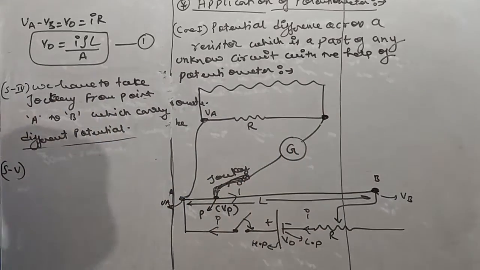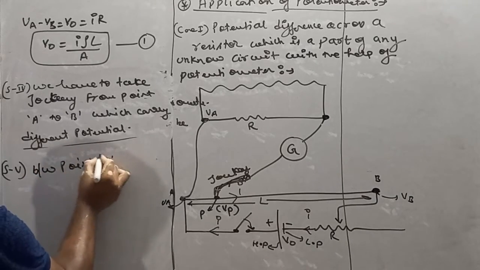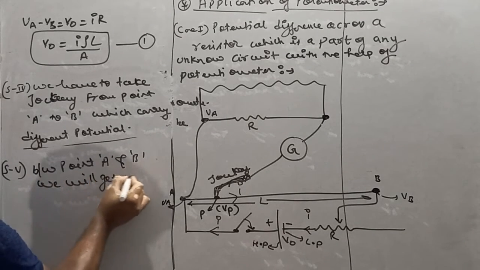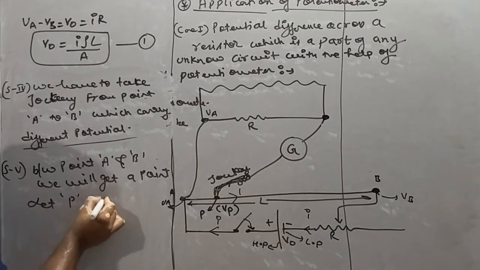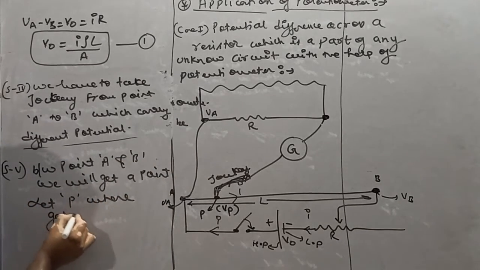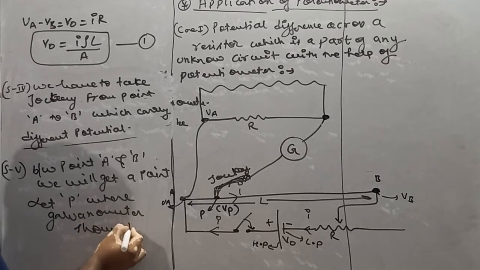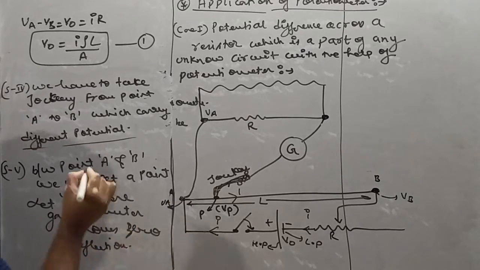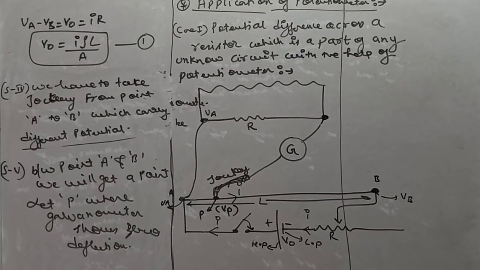I am repeating once again: between point A and B, we will get a point, let it be P, where the galvanometer shows zero deflection. My dear student, we are taking the jockey from point A to point B.